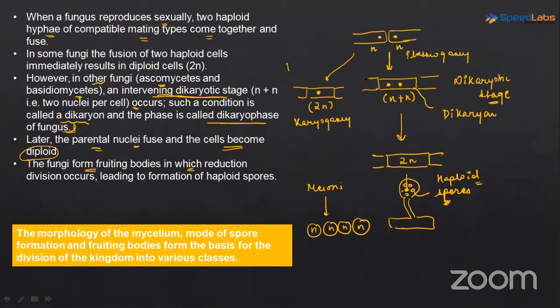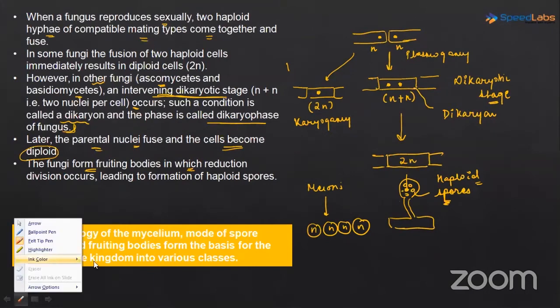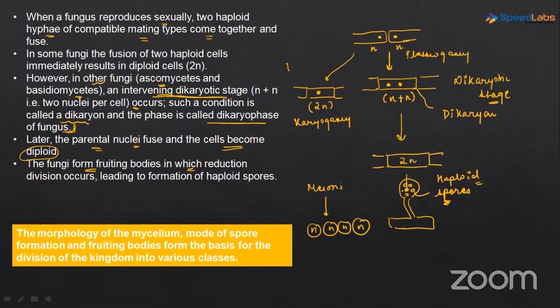Ma'am, why is this dikaryotic stage occurring? Why it is occurring? Because this is how the cycle is following. Okay, this is how the cycle is going. There is no particular reason. But at some places they are directly going to karyogamy, and at some places it is occurring as a dikaryotic stage.